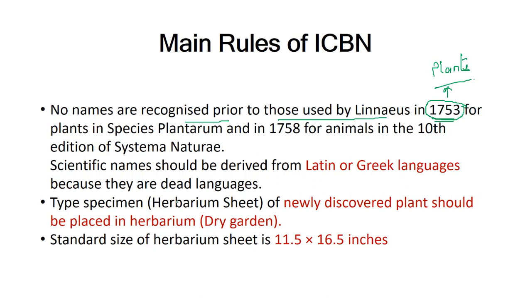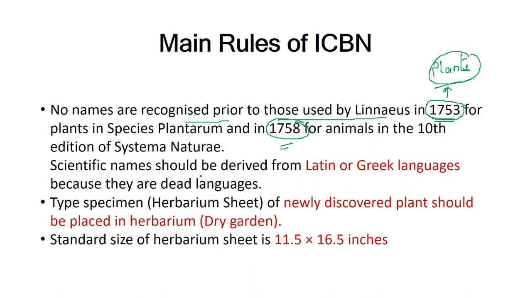And before 1758, whatever names have been given to animals, they are not recognized. After 1758, whatever names have been given for the animals are recognized, and after 1753 whatever names are given to the plants are recognized.